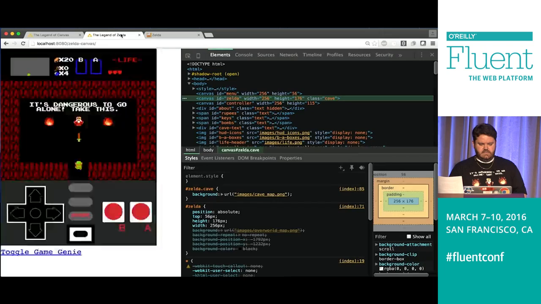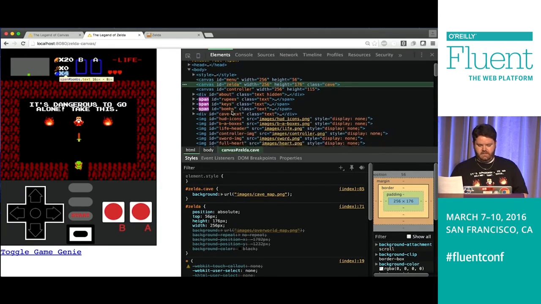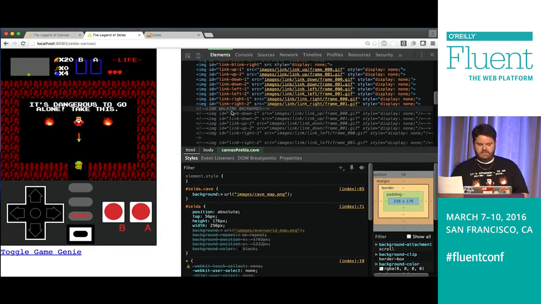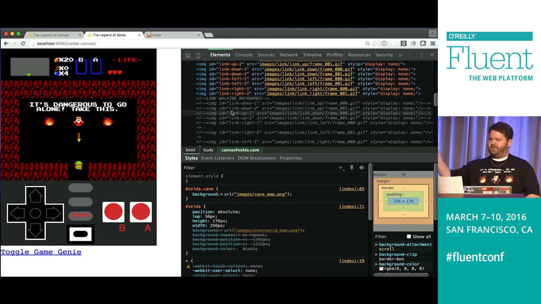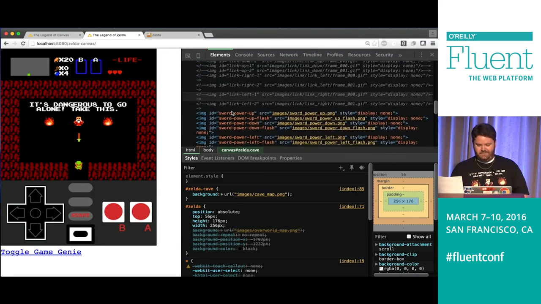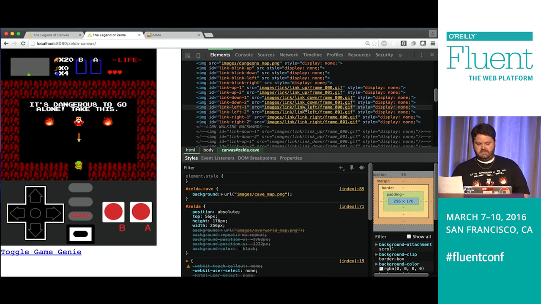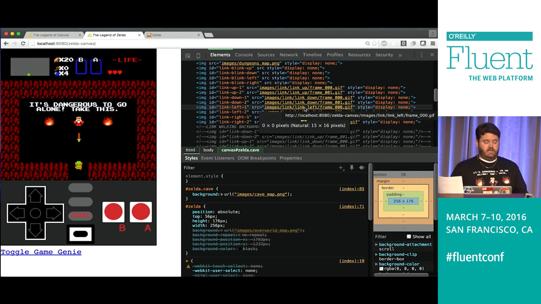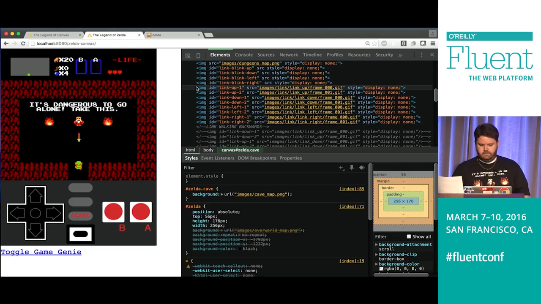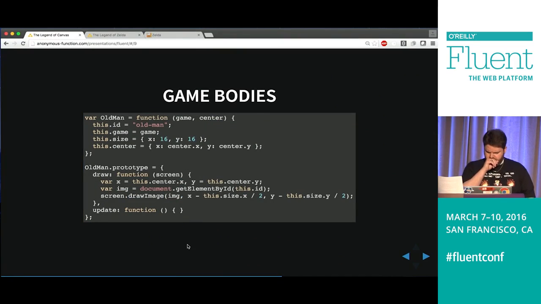So to show you that in the DOM, which may not be that exciting, but we can see here there's just all these image tags, and I probably should have made a sprite sheet, but I got too far and I kept splitting them all up. So each of these represents a different state that one of the characters can have. So back to the script here.